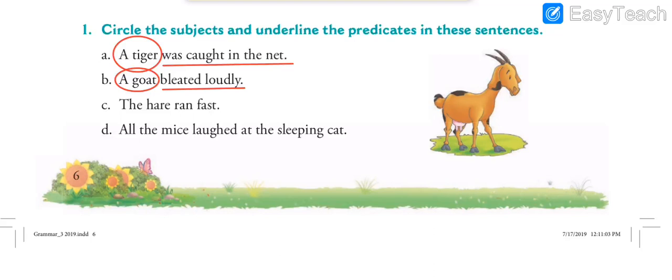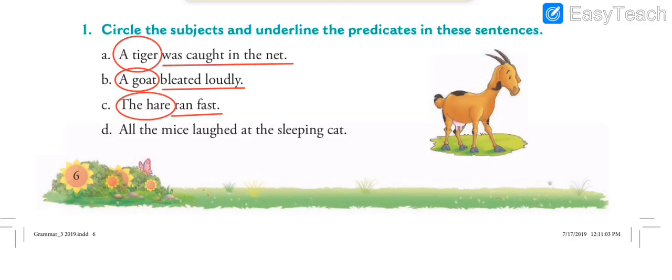Next sentence, the hare ran fast. Who ran fast? The hare. So our subject is the hare, obviously, because the hare is performing the action of running, right? So the hare is the subject, and the rest of the part as it is, the remaining sentence is predicate, ran fast.